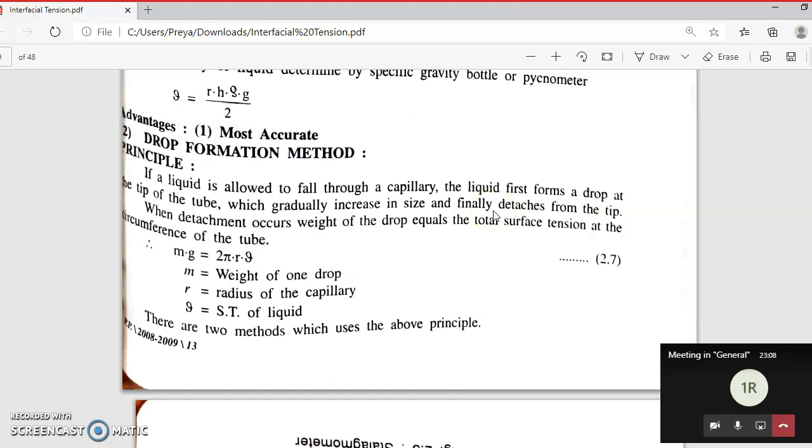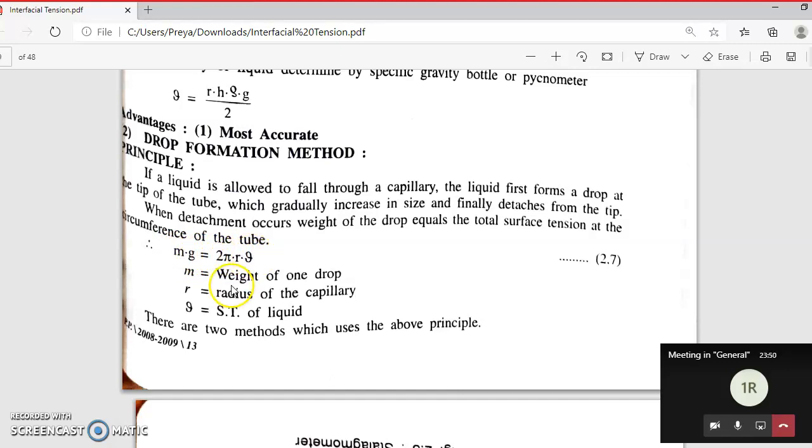Until when will drop formation continue? Until the weight of the drop becomes equal to the surface tension at the circumference, right? The weight of the drop is given by m into g, and the total surface tension at the whole circumference of the capillary. The whole circumference is given by 2 pi r, and gamma is the surface tension. So mg is equal to 2 pi r gamma. Here m is the mass of the drop, g is gravity, r is the radius of the capillary, and gamma is the surface tension.